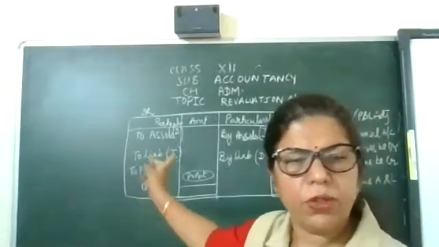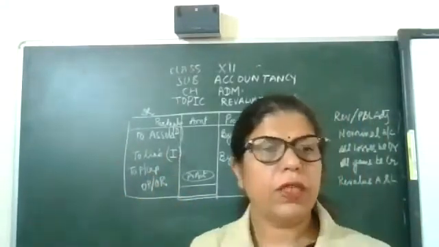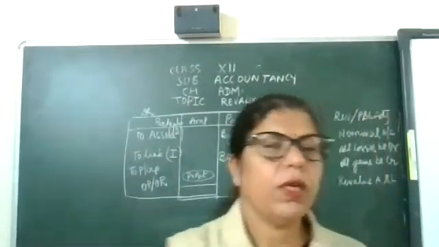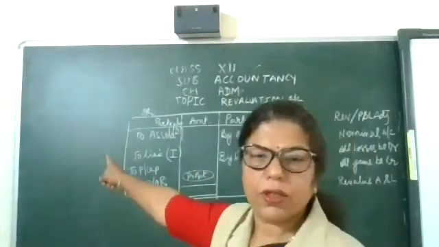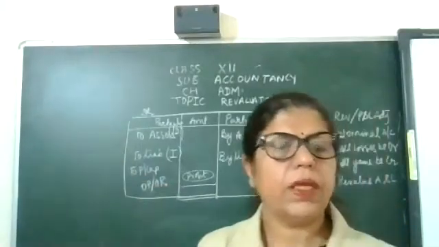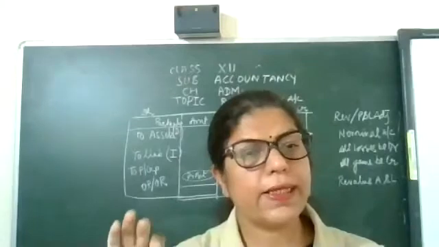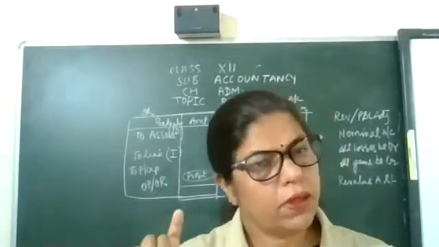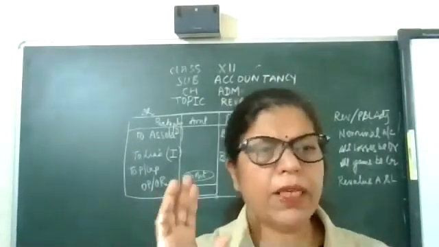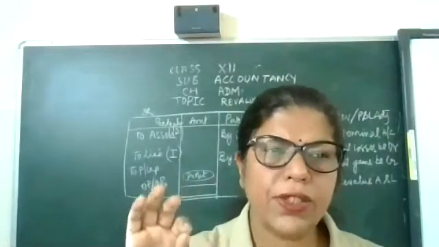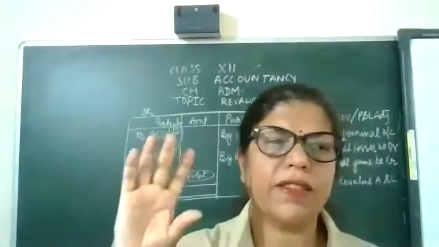Particulars, amount; particulars, amount. Now see, "to asset, D". D means decrease. To asset decrease. Simply I am telling you, if an asset is decreasing, write it on the debit side.